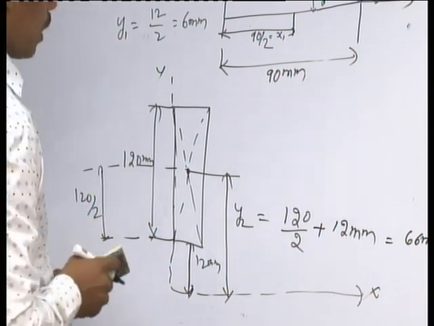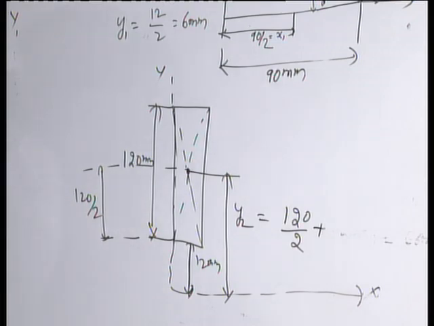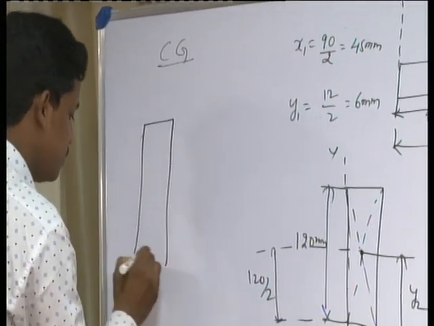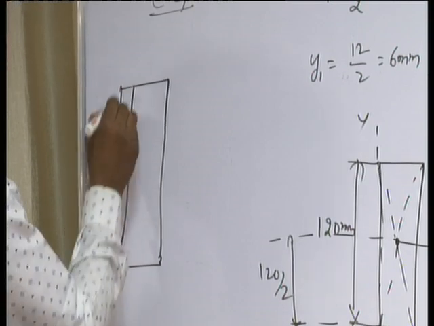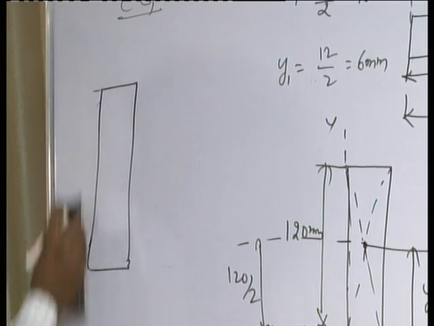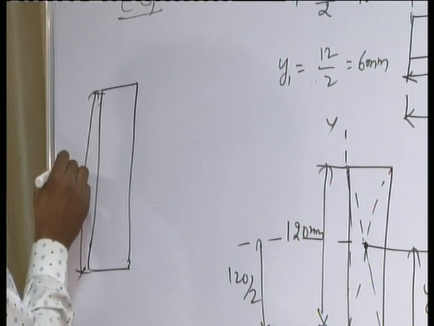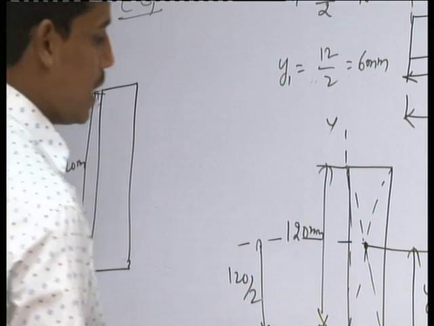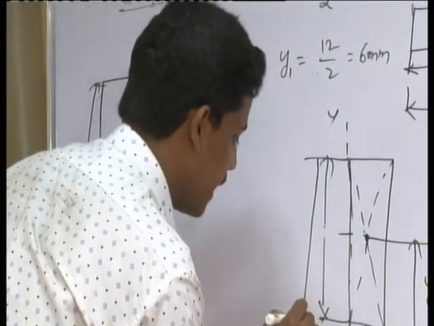Here one thing you have to note: the total length is given as 120, but here we are reducing the thickness, so this becomes 108.